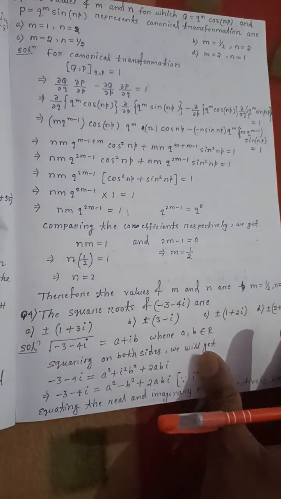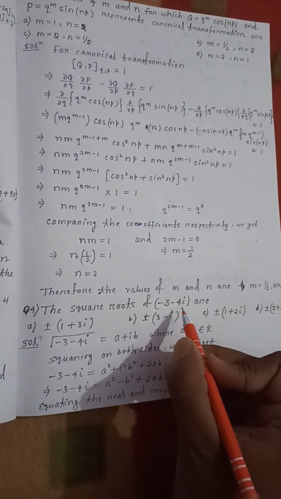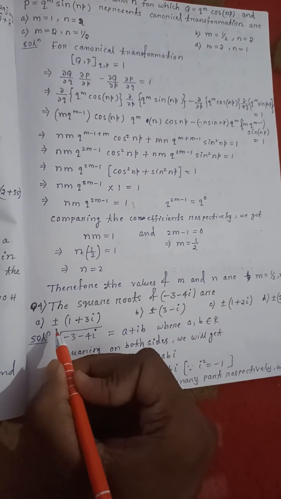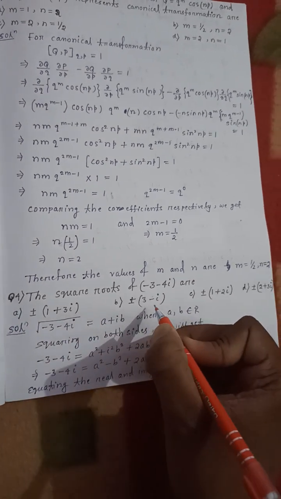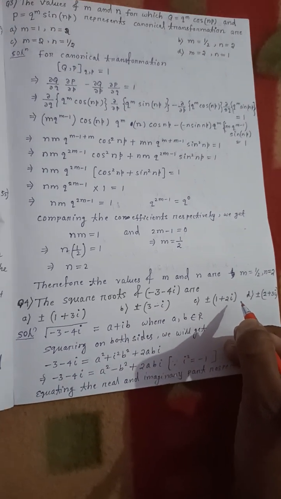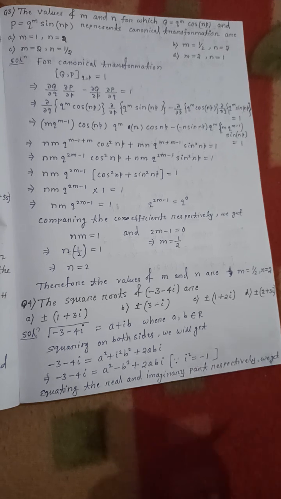Next, question number 4. The square roots of minus 3 minus 4i are. The options were: plus minus 1 plus 3i, plus minus 3 minus i, plus minus 1 plus 2i, and plus minus 2 plus 3i.